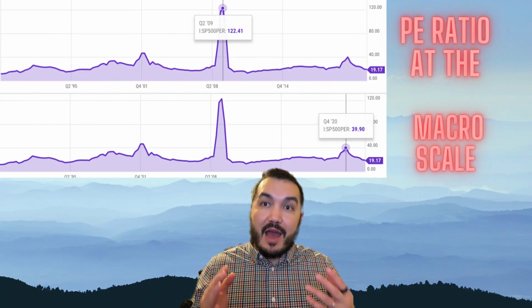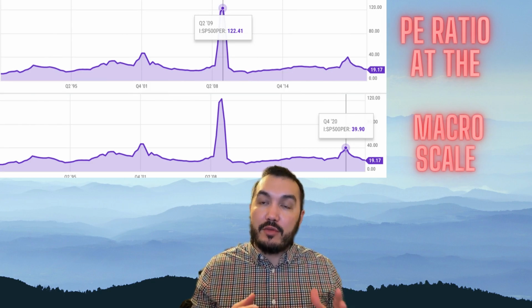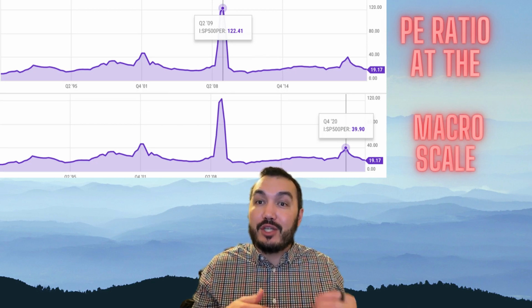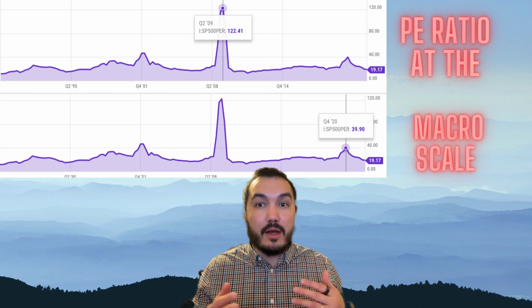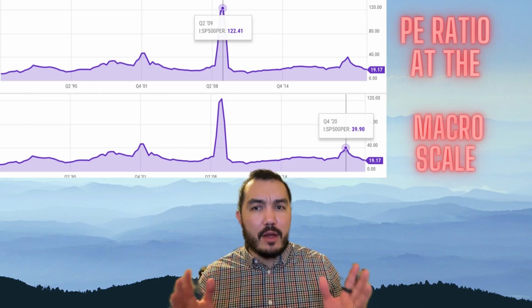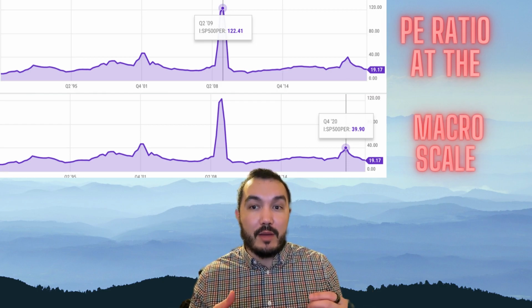The charts that you see here are the average PE ratio for the companies that make up the S&P 500 index. We can see that in Q2 of 2009, the PE ratio was over 120. The ratio at the end of 2020 was just under 40, and most recent numbers are around 20. Since the 1980s, the PE ratio average for the S&P 500 has been around 22. It really shows how crazy the PE multiples became in the run-up to the financial crisis.